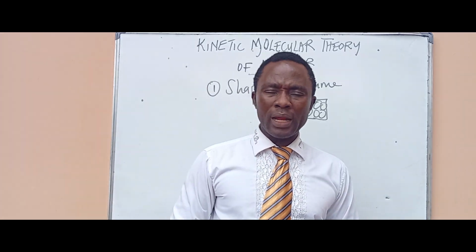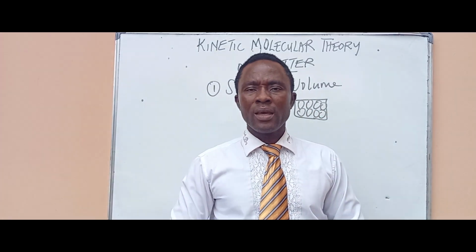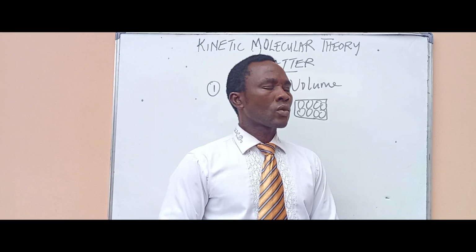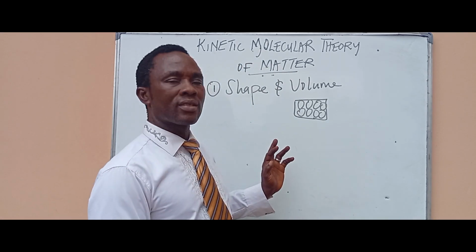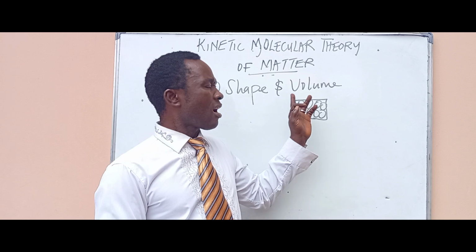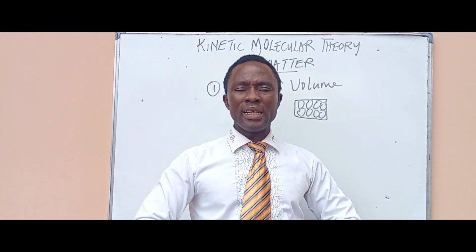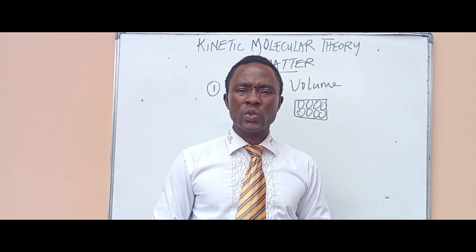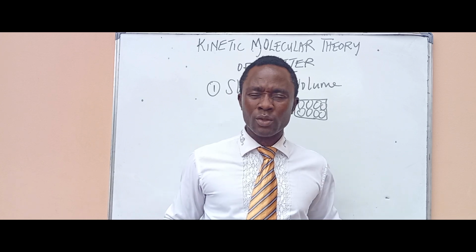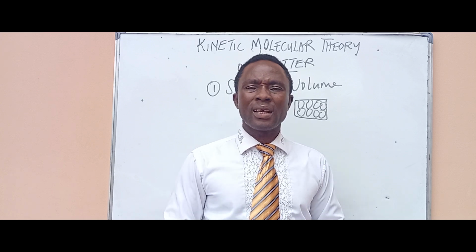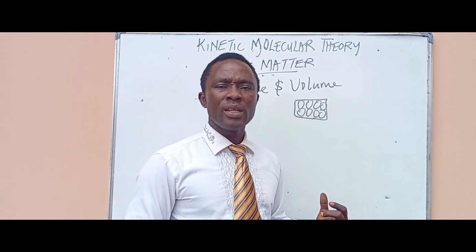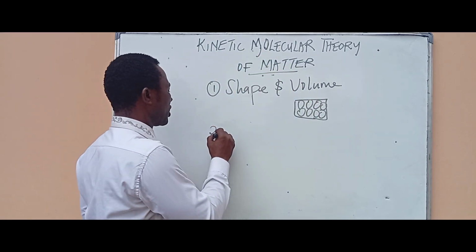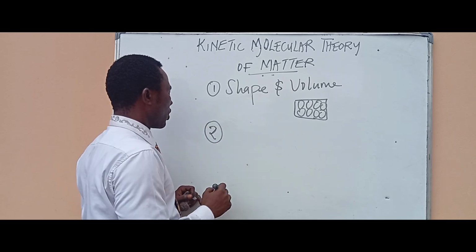But when you come to liquids, the molecules are not as tight as those of solids. As a result, liquids have shape, but they don't have definite volume. They take the volume of the containing vessel. Then gas molecules are very far apart from one another, and because they are far apart, gases don't have definite shape, neither do they have definite volume.